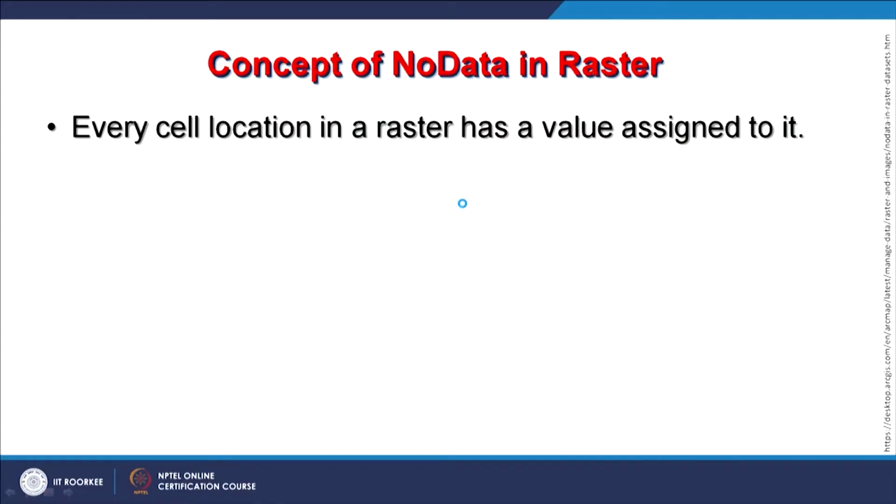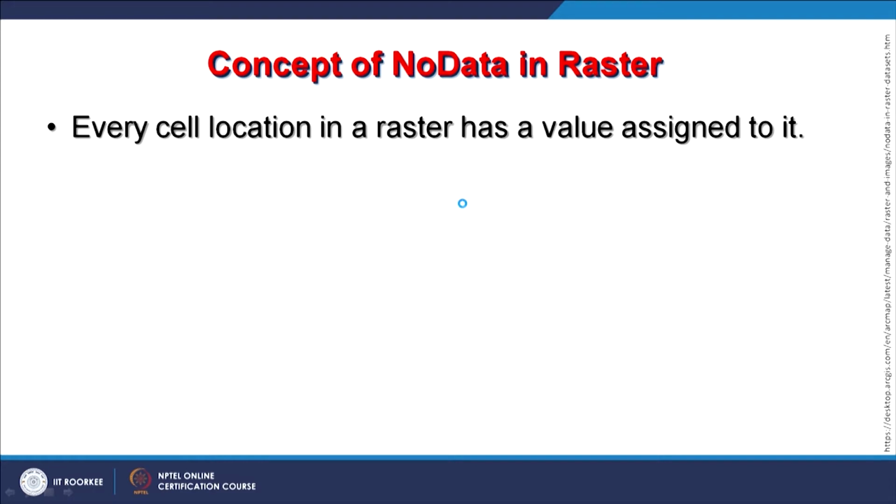So for that this concept was developed, which is called no data. No data means there is some value, but it is not 0. So no data is not 0. This is the first statement here, and then we will see how it is important in GIS.